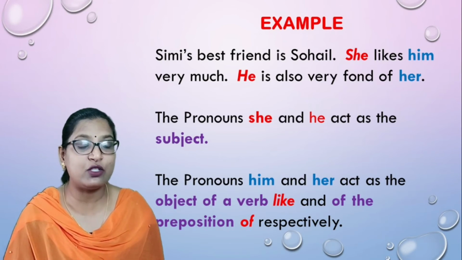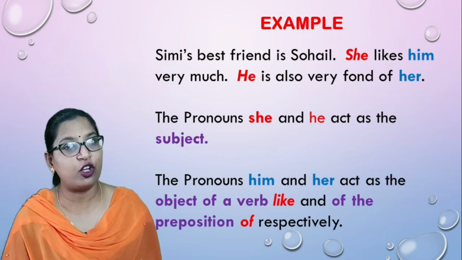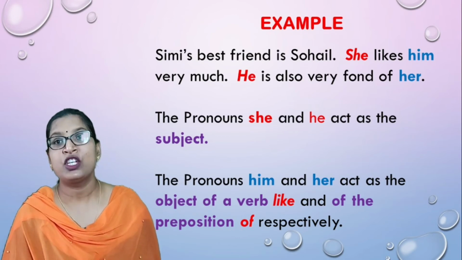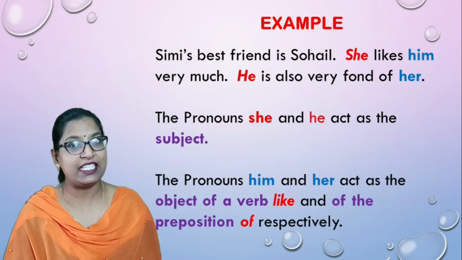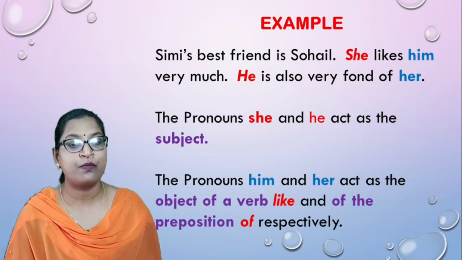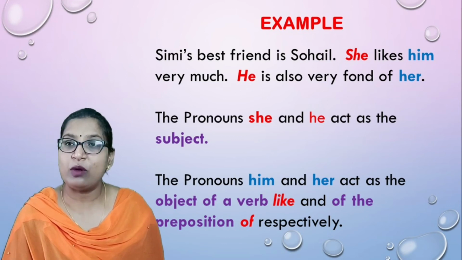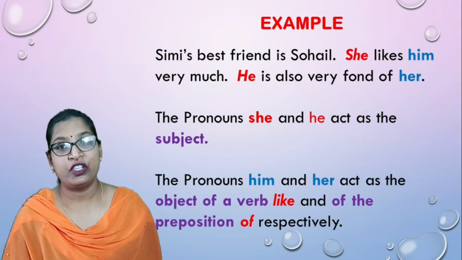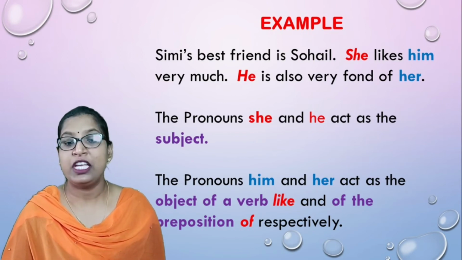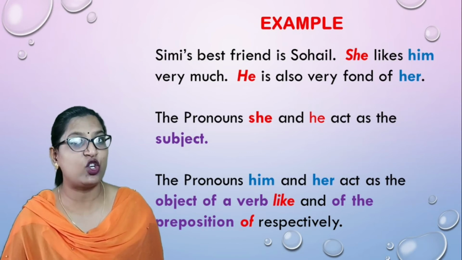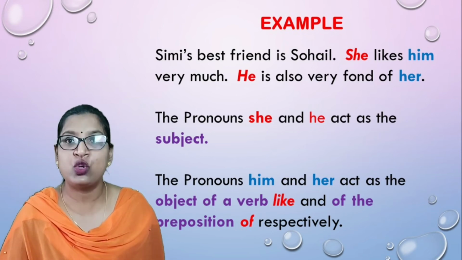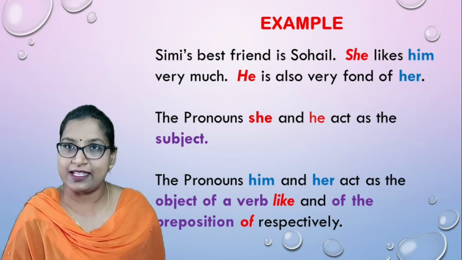As well as in the third sentence, you can notice he is also very fond of her. In this sentence also, the pronoun he is acting as a subject. So, the pronouns she and he are subjective pronouns because they are acting as a subject. Then, the pronouns him and her. If you notice, she likes him very much. Him is the object of the verb. You can see she likes whom? Answer we get him. So him is the object of the verb likes.